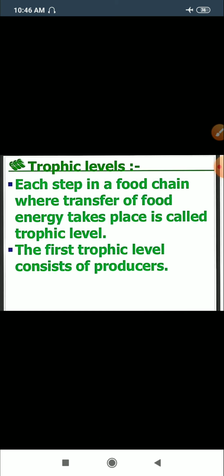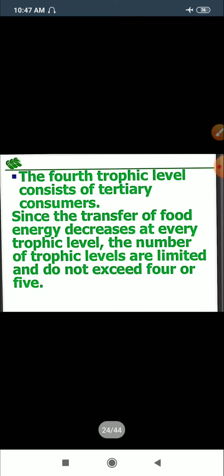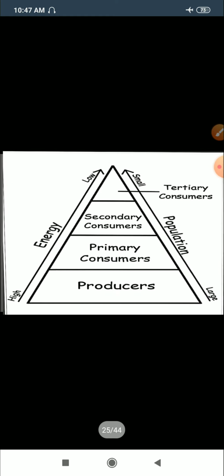What do I mean by the trophic level? Every step or every level in a food chain where there's a transfer of energy or food between the organisms, that is termed a trophic level. The first step is known as the first trophic level. The second is the second trophic level, that of the primary consumer. The third is of a secondary consumer. The fourth trophic level is of the top carnivore. Since the transfer of food energy decreases at every trophic level, the number of levels is limited and doesn't exceed 4 or 5.